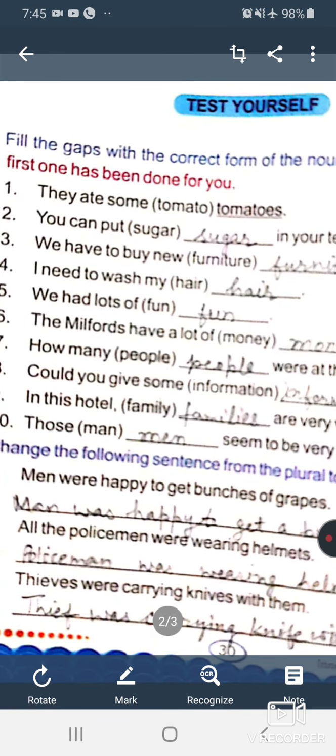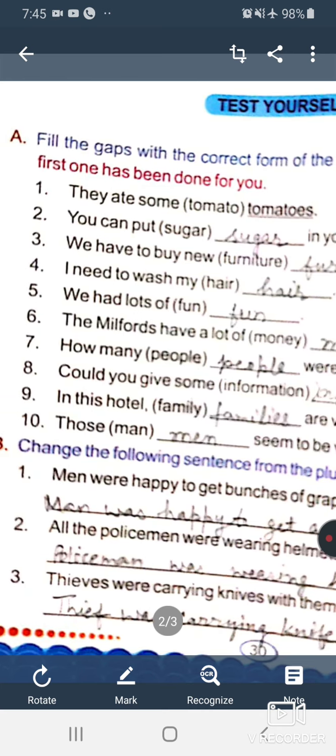As for was or were, you must keep in mind, was is always used with the singular and were is used with plurals. As you have learned in your textbook also, there was an exercise. Okay beta.